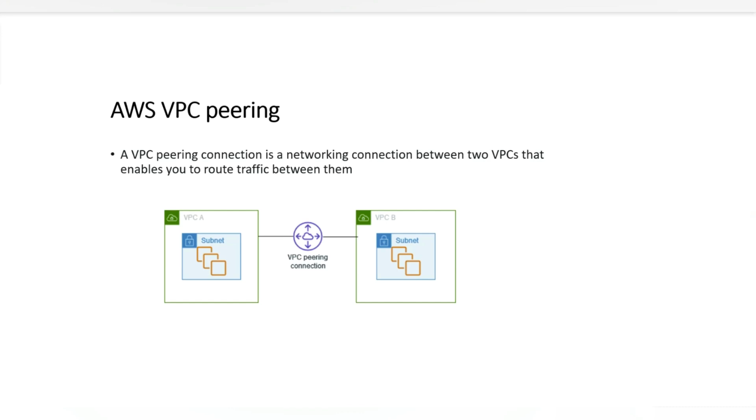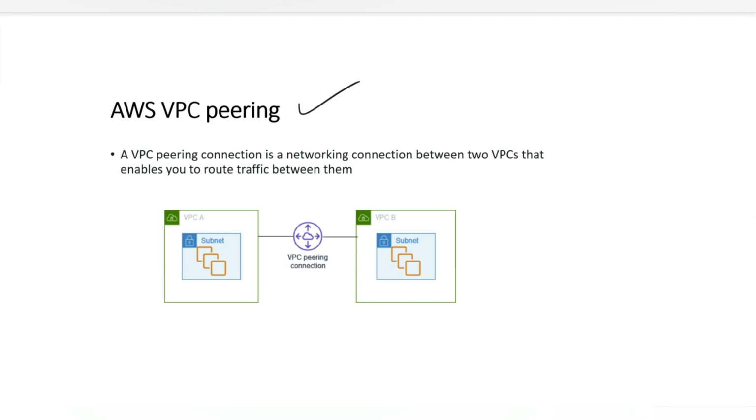Hi and welcome. In this chapter, we will discuss AWS VPC peering. So, what is VPC peering? A VPC peering connection is a networking connection between two VPCs that enables you to route traffic between them.